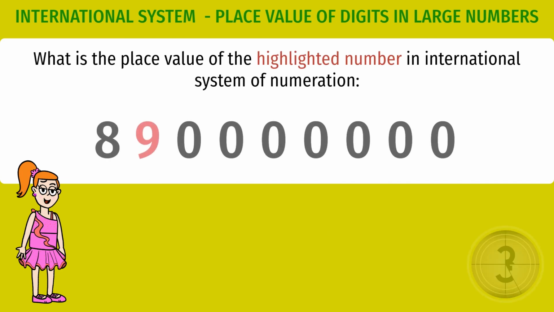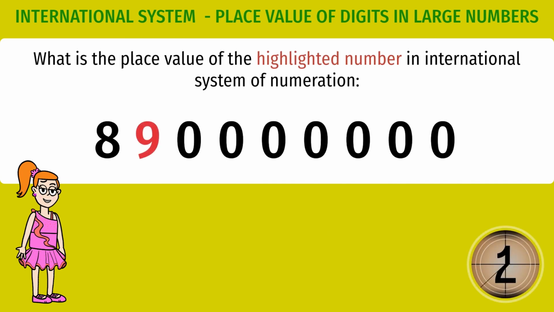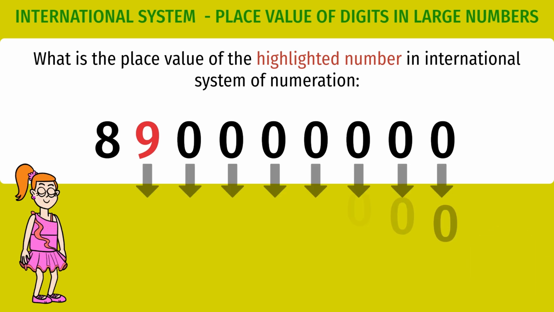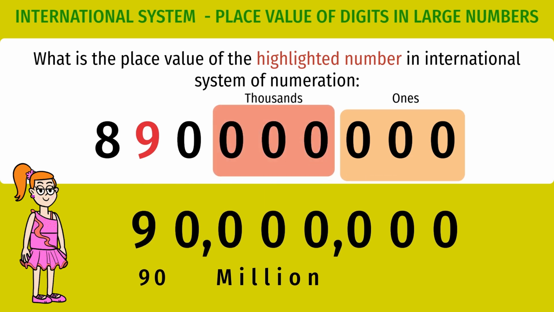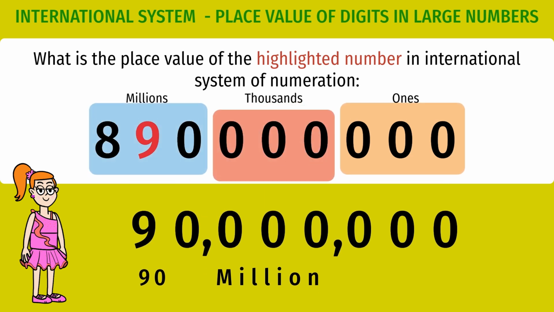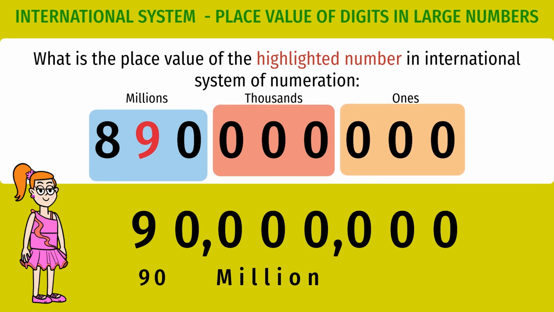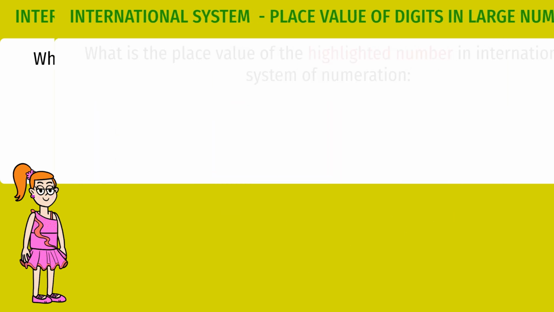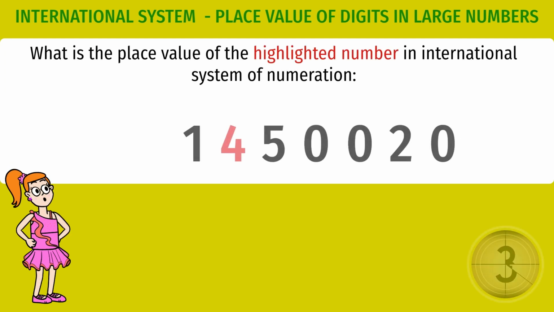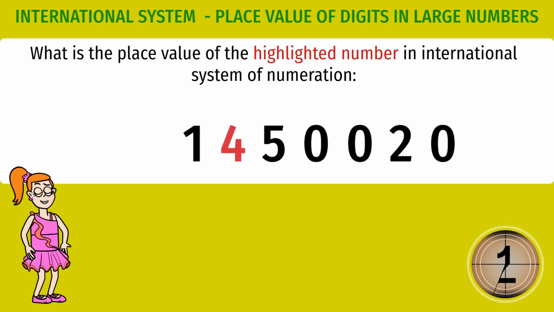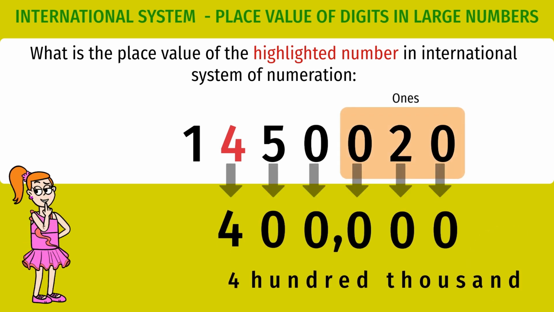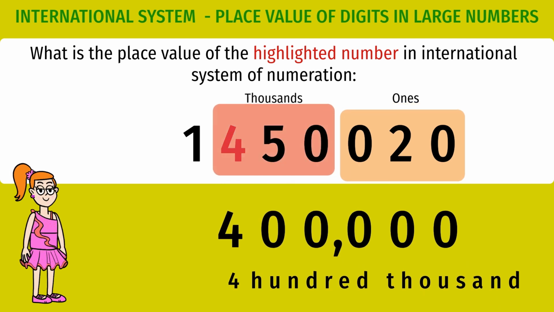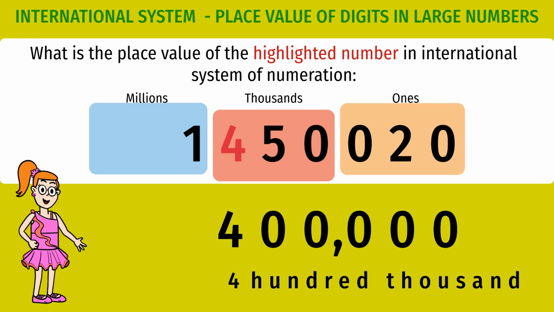What is the place value of 9 in the given number in the International System of Numeration? 90 million. What is the place value of 4 in the given number in the International System of Numeration? The answer is 400,000. Now you know how to find the place values of digits in large numbers.